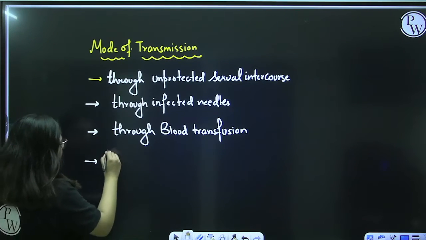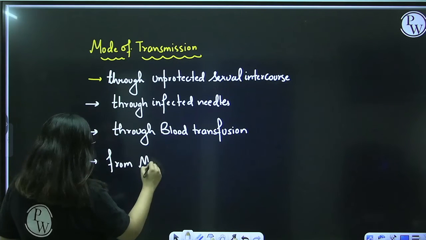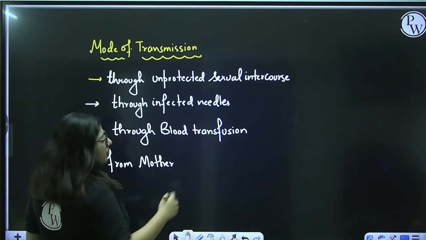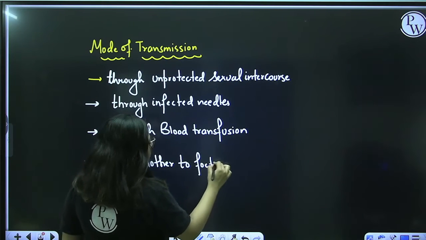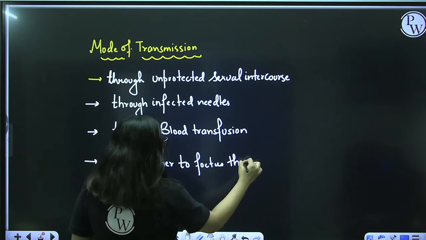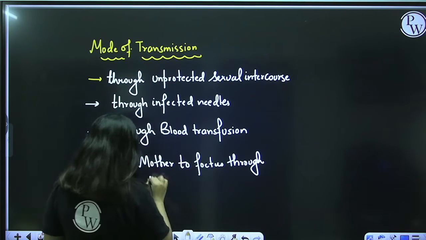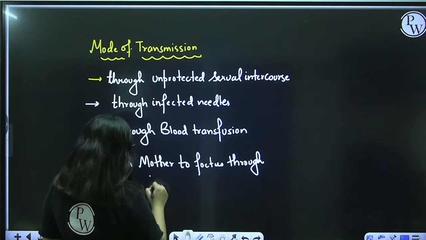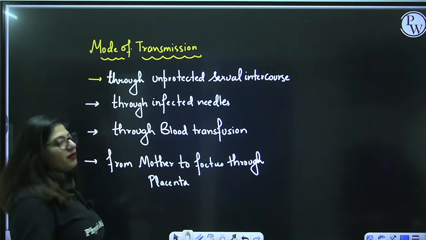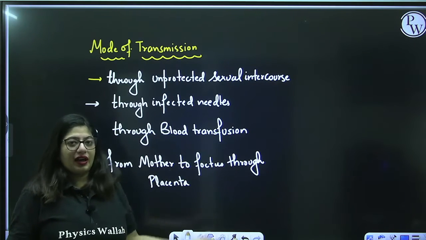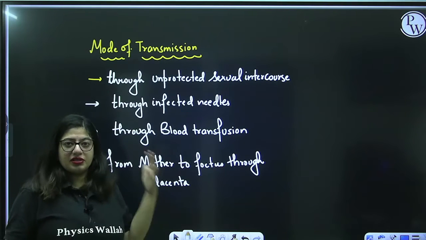Third, from mother to fetus. As I've told you, the mother and the baby both got infected, because the HIV can pass through the placenta. So from mother to fetus through the placenta. If the mother is infected, the baby can also get the HIV. So these are the various means by which the HIV can enter a person's body.